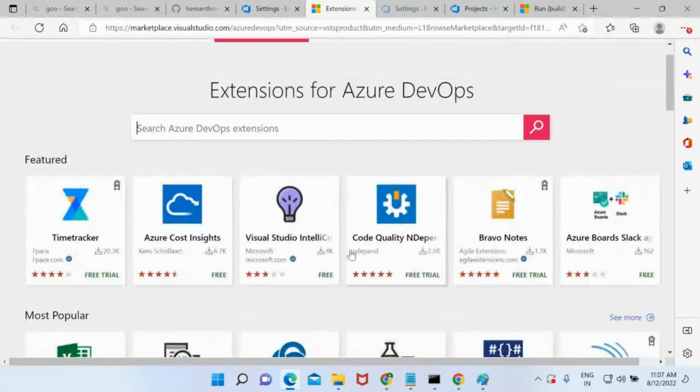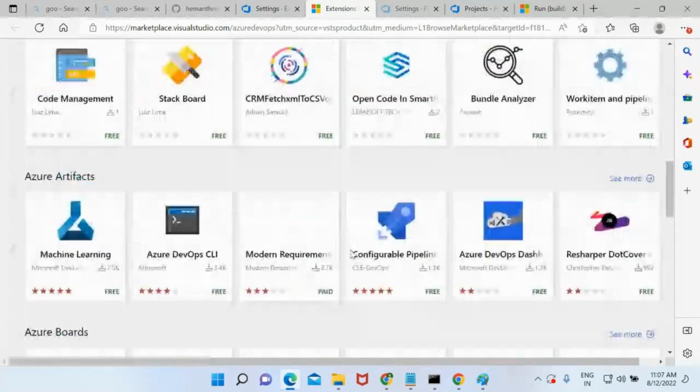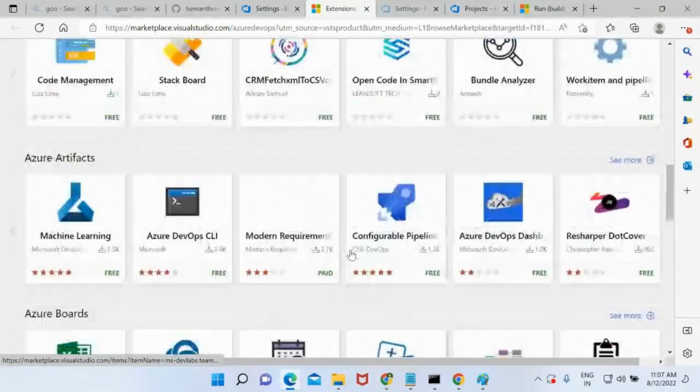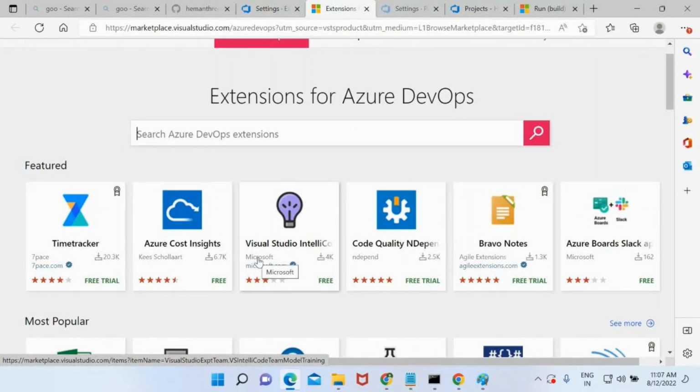Okay. See, all these are extensions. There will be a number of things. And see this, this is the author. Microsoft itself has provided one extension. If you want to use the authorized extensions, then you can use it. But your organization will not support something like this person has created. It is not going to accept it.